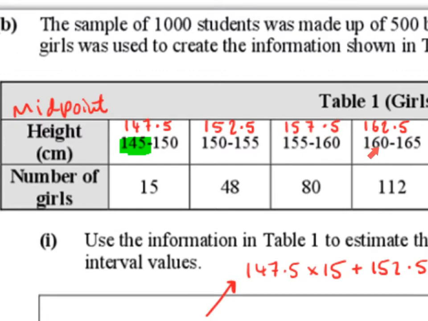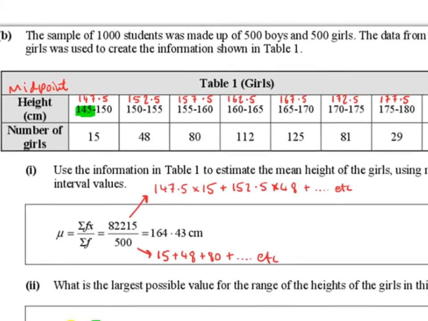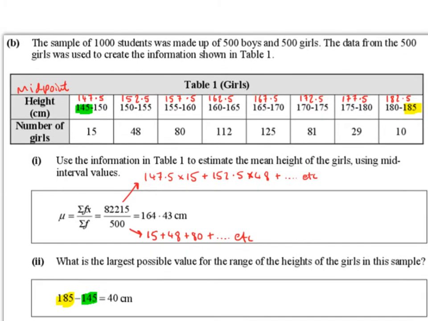And again, likewise, 160 plus 165 added together divided by 2 is 162.5. So again, this is the mid-interval value. So we do that for the rest of the values. And we get 167.5, 172.5, 177.5, and 182.5.